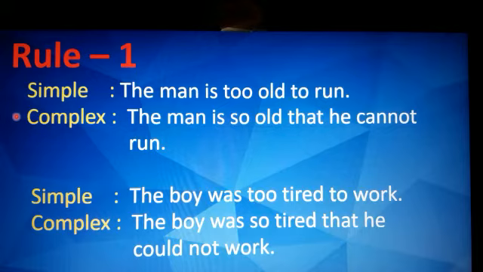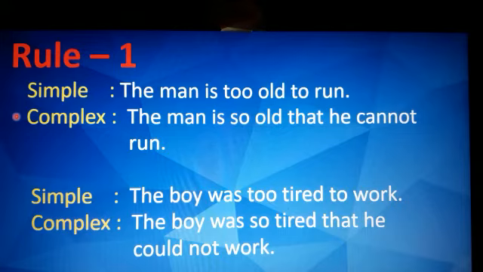That is subject plus verb plus so plus adjective plus that, which is conjunction, plus personal pronoun that we have used he, plus cannot according to the tense given. So we have used the present tense cannot, plus verb, that is first form of the verb run. We will not use to here.